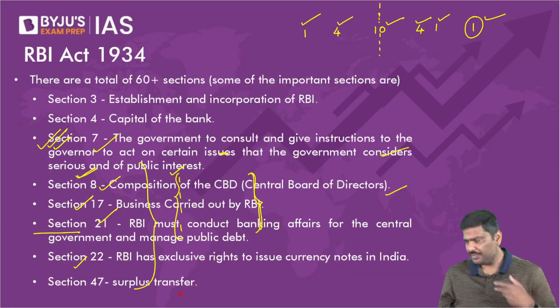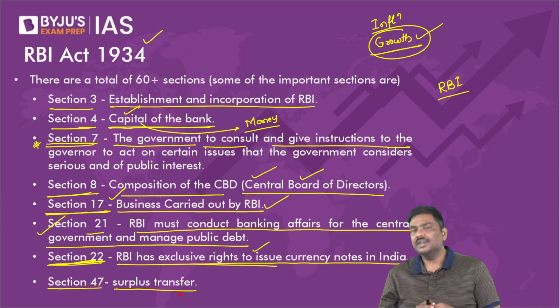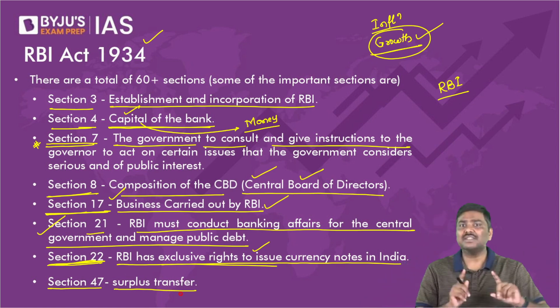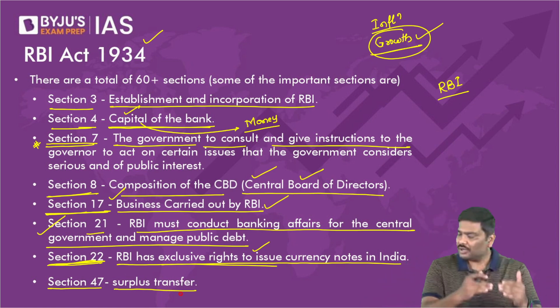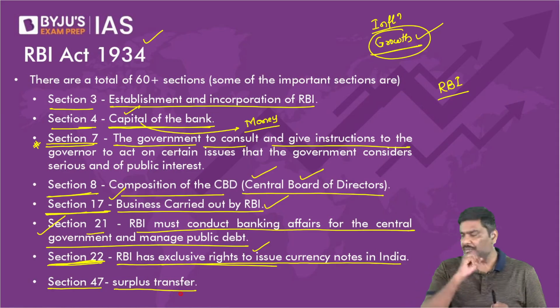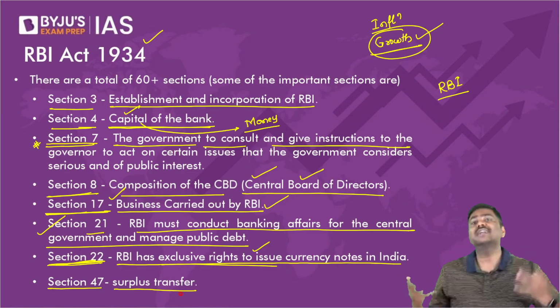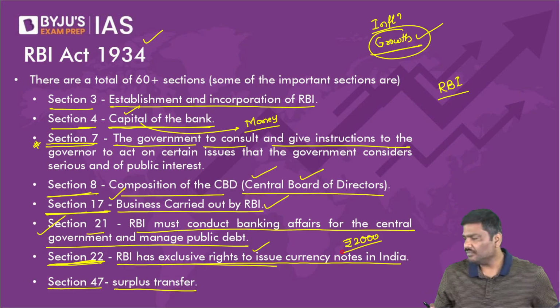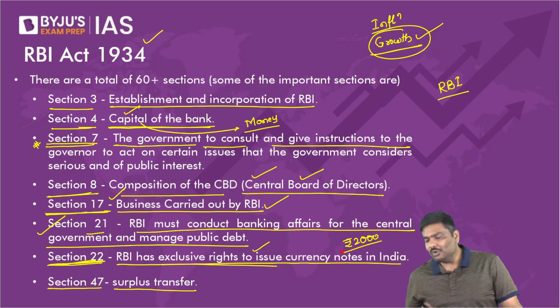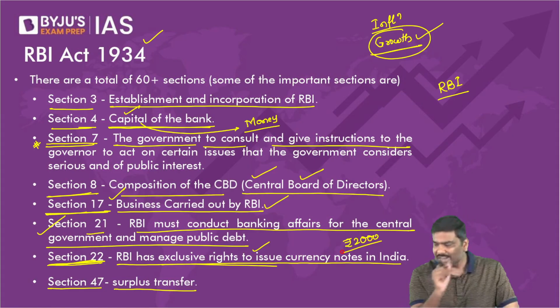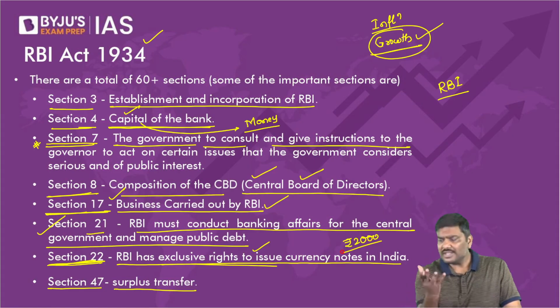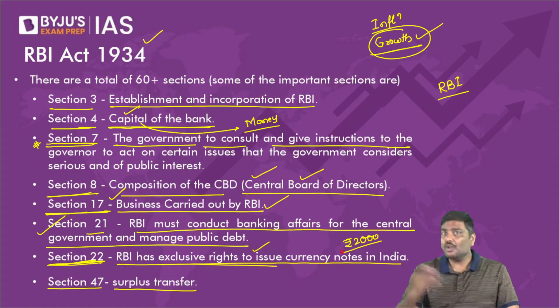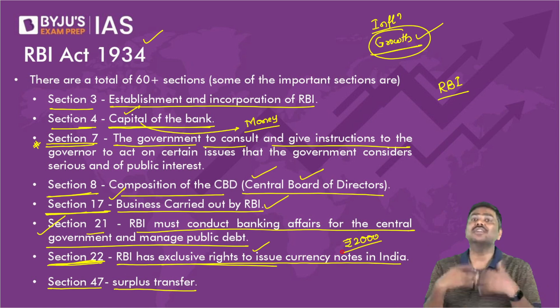My recommendation is based on current affairs. Try to remember some of these sections. For example, many of you ask me, sir, how do I understand current affairs? Think of this. Was the 2000 rupee note in discussion? Let me know. The concept of the 2000 rupee note, was it in discussion in recent times? Of course, yes, it was very much in the discussion. So now the question can be not about the 2000 rupee note. The question can be on section 22.